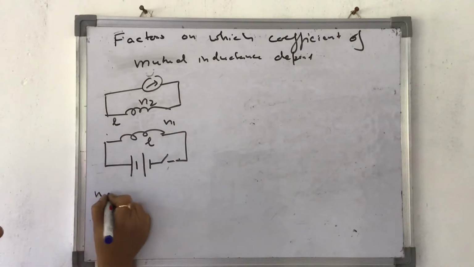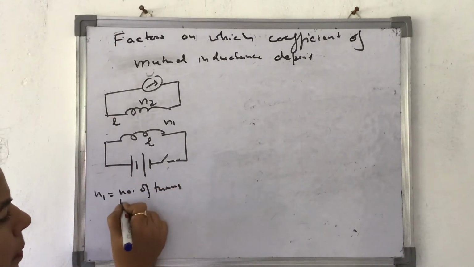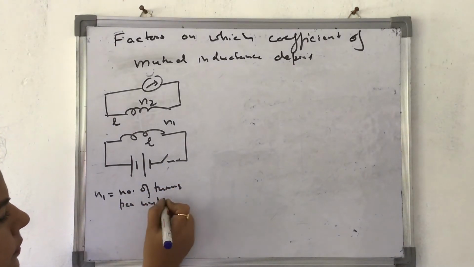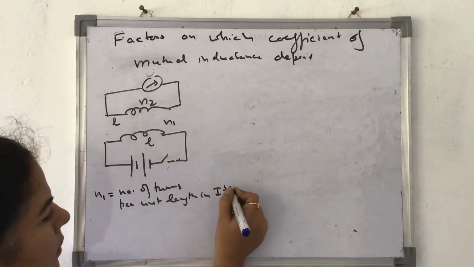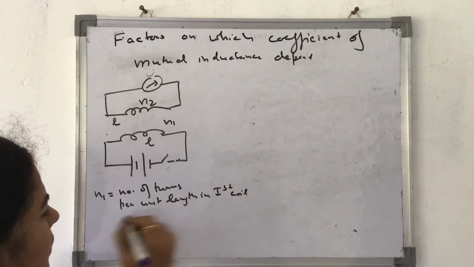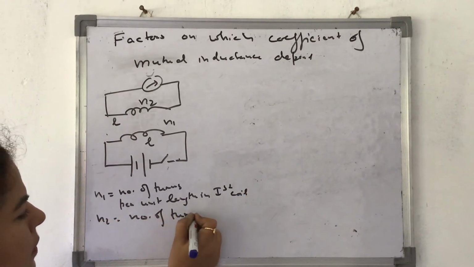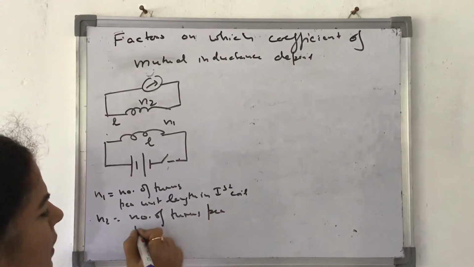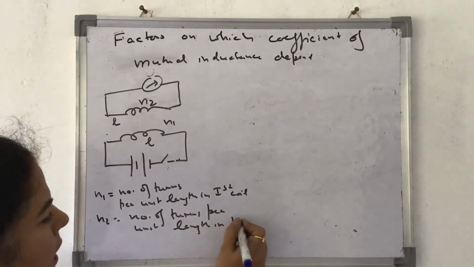So N1 is equal to the number of turns per unit length in the first coil. N2 is equal to the number of turns per unit length in the second coil.